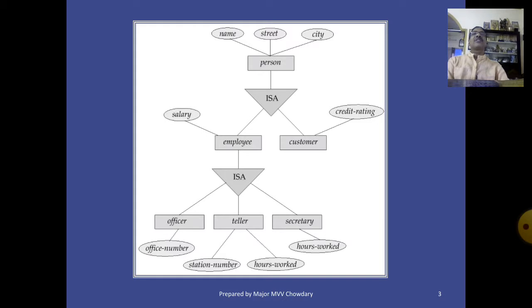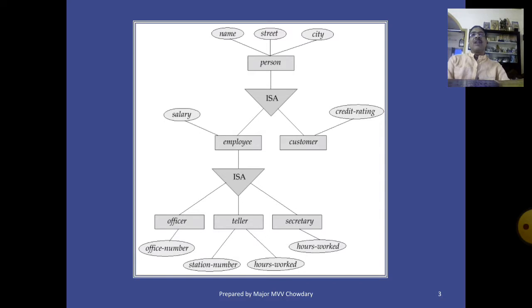This is the relationship between subclass and superclass, that is parent and child. We can represent this relationship as is-a. Employee is a person. Customer is a person.